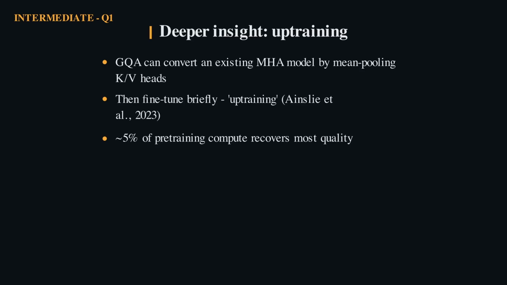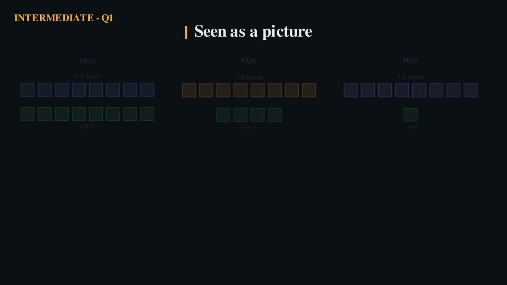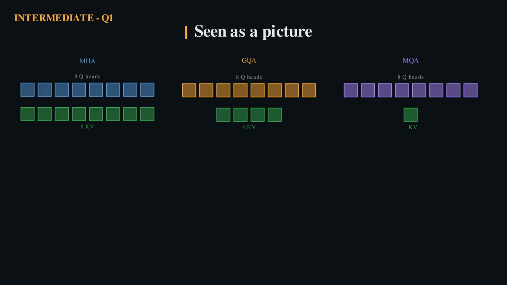That is why GQA was adopted so fast. It retrofits cheaply. Picture it. MHA pairs every query head with its own KV. MQA collapses to a single KV. GQA sits in between with a handful of groups. Fewer green KV blocks means a smaller cache.